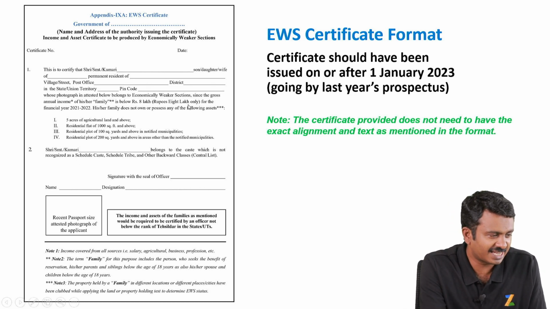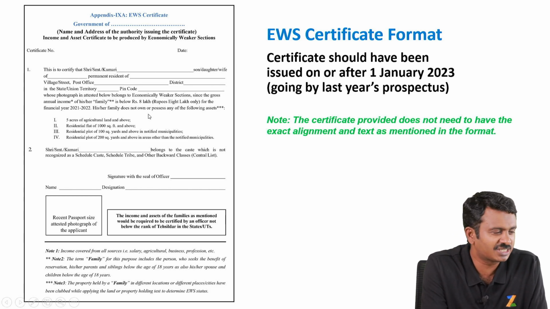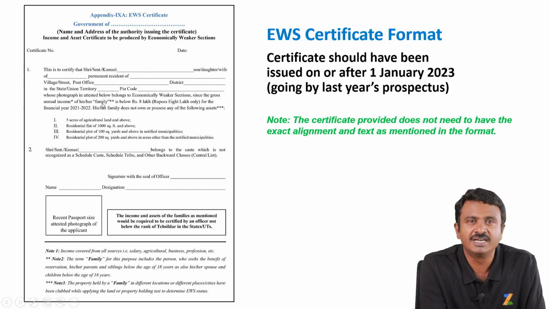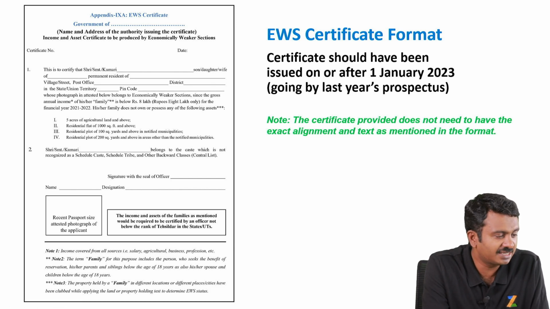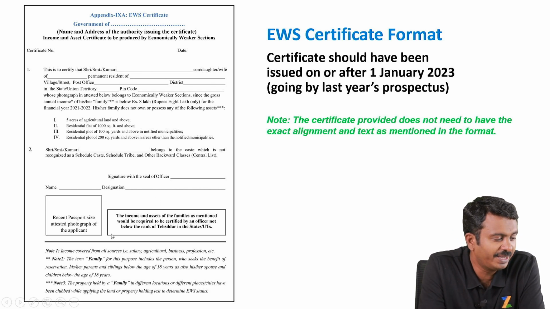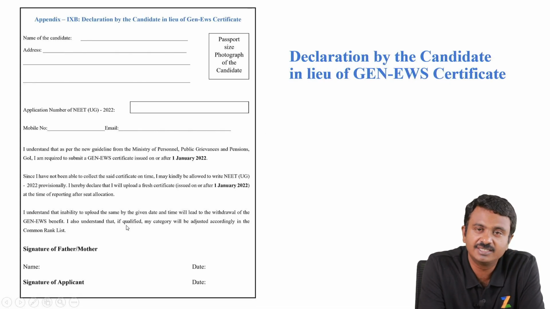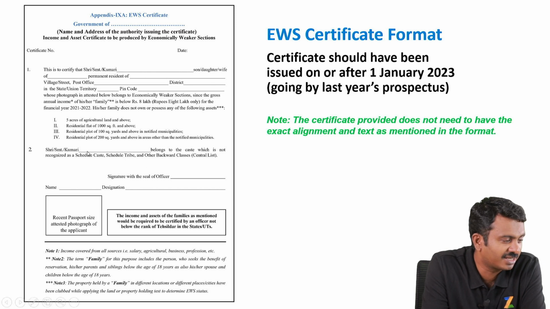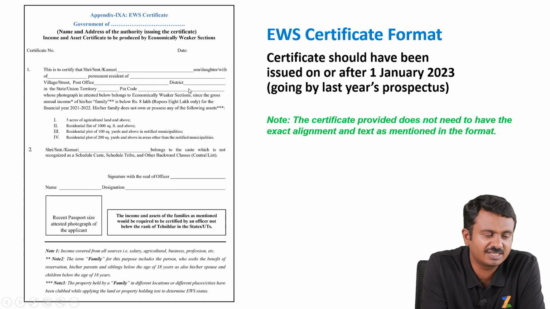Don't worry about the exact alignment, etc. If exactly 5 lines are here, 6 lines are here, no issues. As long as it has all your details, your name, pin code, etc. The criteria is central criteria, what we have mentioned in this entire session, and it clearly mentions that you do not belong to scheduled caste, scheduled tribe, or other backward classes central list. Then that certificate is more than enough, and there are no alignment related issues like this line exists, or this entire thing is in 2 lines or 5 lines, etc.